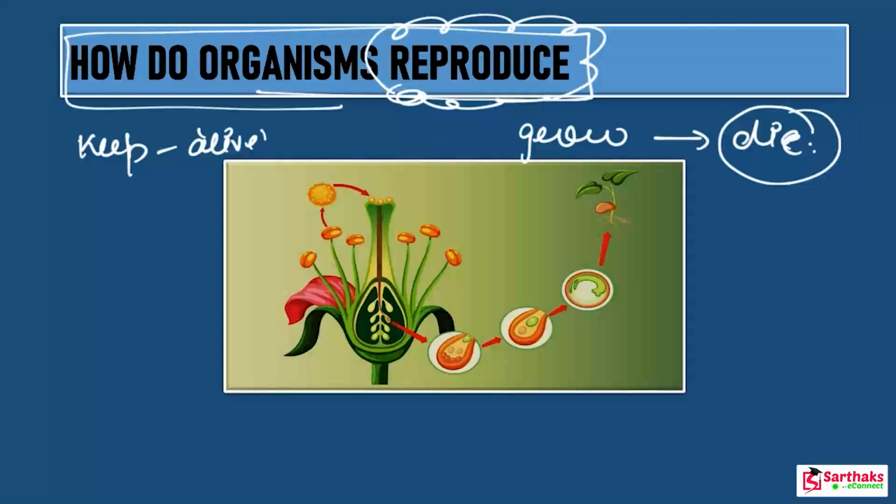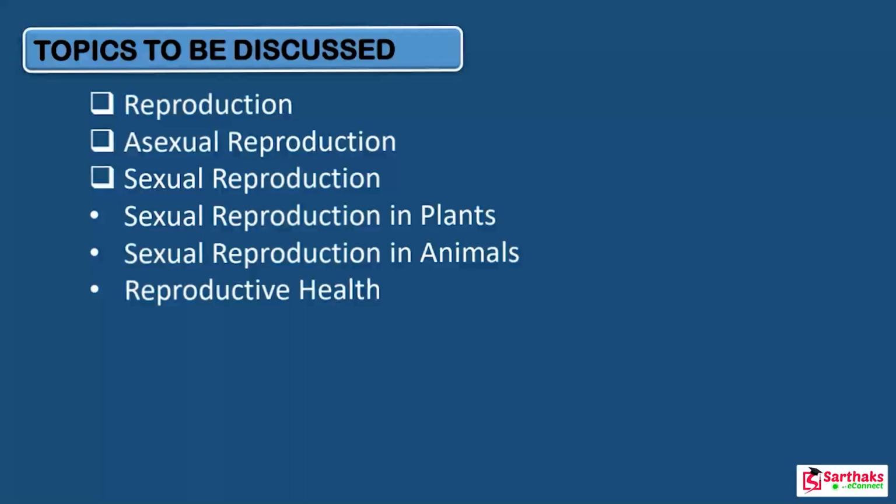Okay, so in today's chapter, we will cover these important topics. We will take an introduction to reproduction, then we will discuss the different types of reproduction, that is asexual reproduction and sexual reproduction. Sexual reproduction occurs not only in plants but also in animals. Then we will discuss reproductive health. Reproductive health is also an important issue. Clear?